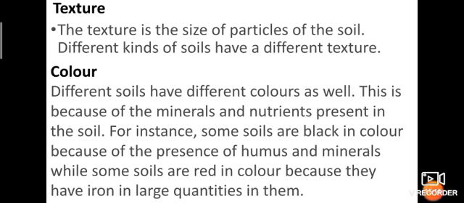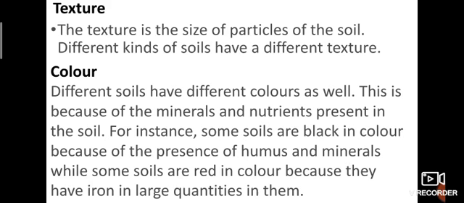Then texture. Texture is the size of the particles of the soil. Different kinds of soil have different textures. We can easily find that through texture. For example, if you touch clay, how do you feel? Yes, it is more soft. If you touch sand, the texture of sand compared with clay is very low.